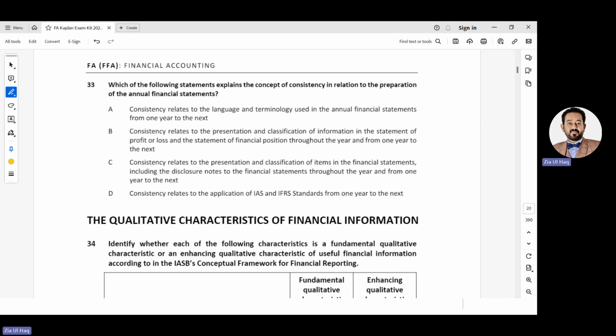Yes. What is D? Consistency relates to the application of IAS, IFRS standards from year to year. No, standards we need to follow. This is not consistency. Consistency means all items, meaning policies relating to account balance classification and presentation, should be the same. So C is the correct option.